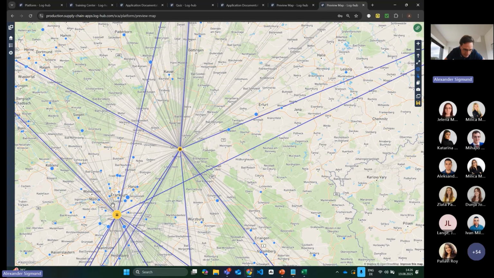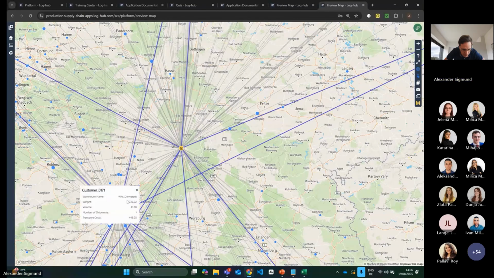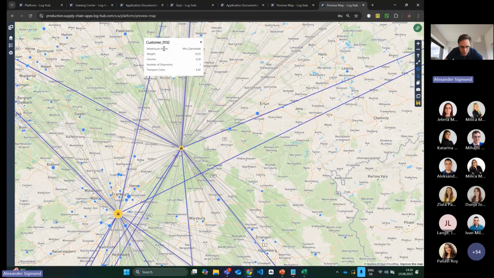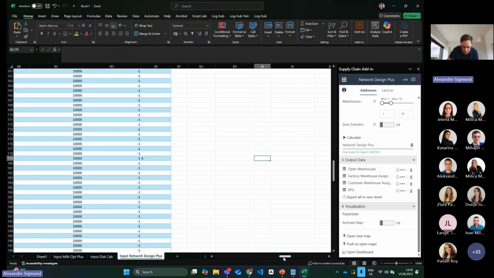And obviously, this customer is still assigned to Darmstadt. The warehouse name is Darmstadt, exactly. And when we click here, also here now the warehouse name is Darmstadt. So here we forced now the optimizer to group these two customers together, and the fulfillment needs to be done by this warehouse. And obviously this you can also do with multiple customers and so on.